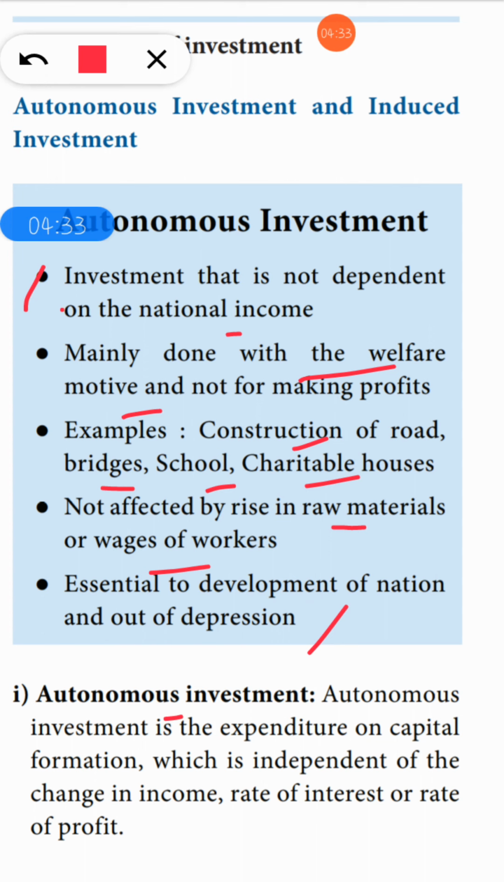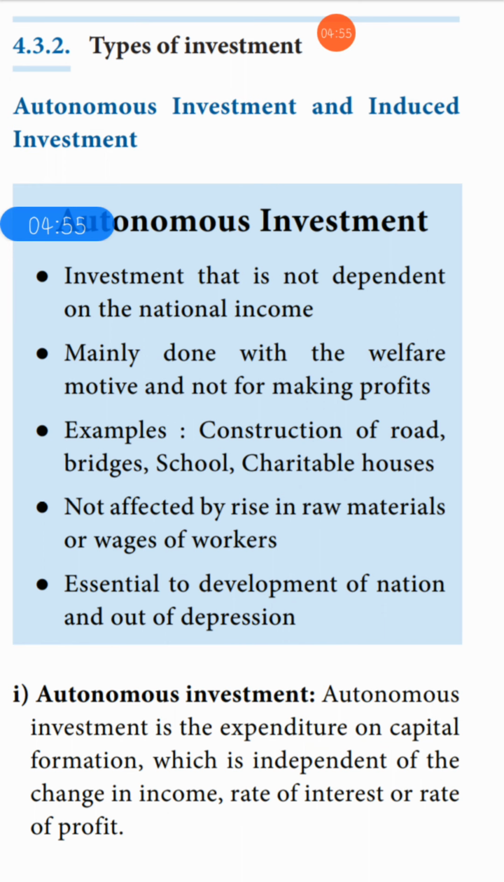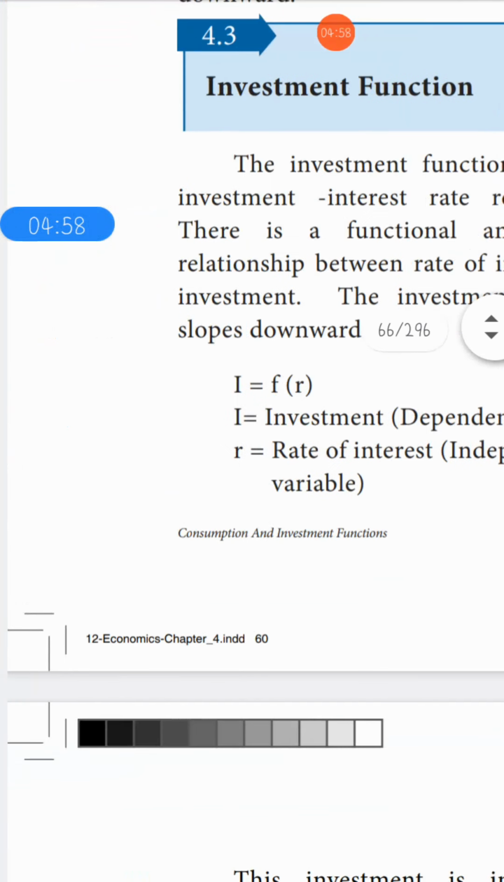So autonomous investment is expenditure on capital formation. We are spending money for doing something, which is independent of the change in income. No income will affect this, and the rate of interest or rate of profit will also not affect this type of investment. Okay, understood, children?